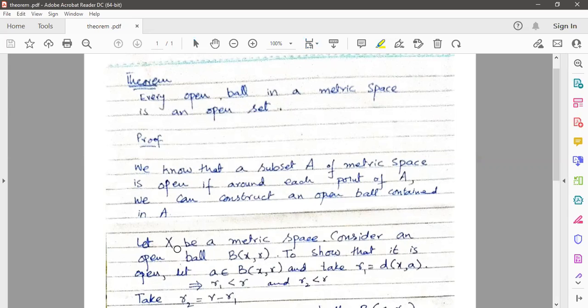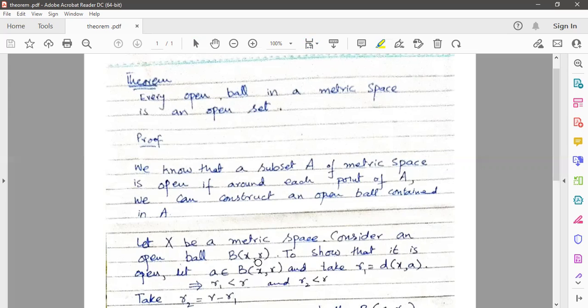So let X be a metric space. We consider an open ball, a general open ball with center at any point x and radius r. This is an open ball, and we want to show that this open ball is also an open set. This will be open according to the condition given above, that this open ball is open if around each point of this ball we can construct another small ball which is contained in this ball Bxr.